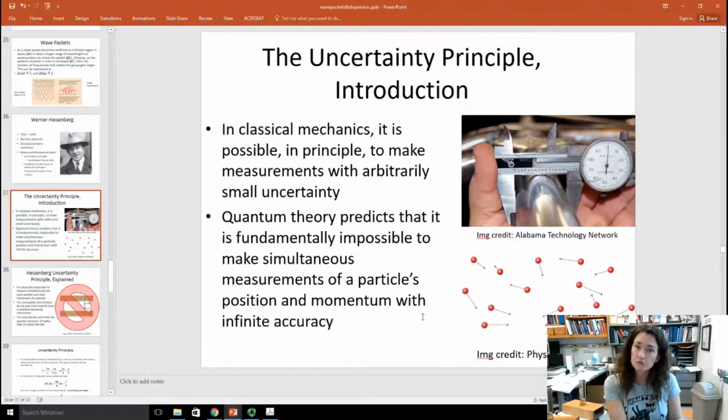So you could model an ideal gas and track the motion of each individual particle and its position and momentum exactly at any given time. So that's also not what I'm talking about here. It's not because there are a lot of particles that we need to use these statistics to describe them. It's because these particles fundamentally have an uncertainty associated with them because they are quantum particles. So that's what I'm talking about here.